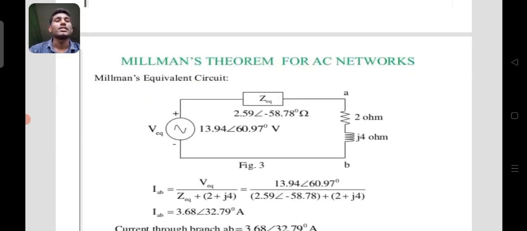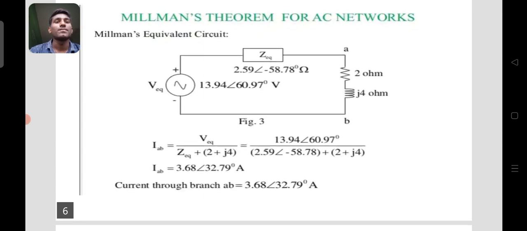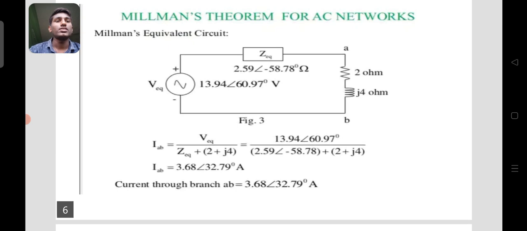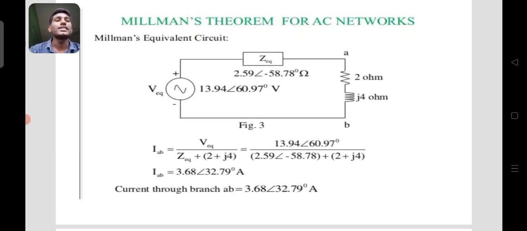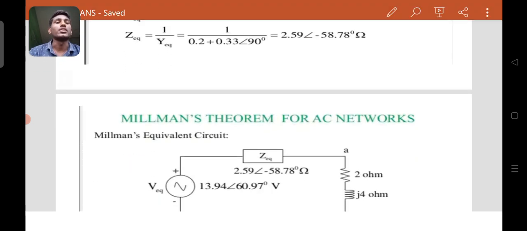And here you can see the equivalent circuit with a voltage source 13.94 angle 60.97 volts and Z equivalent equal to 2.59 angle minus 58.78 degrees ohm, and a resistor 2 ohm and inductor J4 ohm. So this is the equivalent circuit formed from the above circuit.